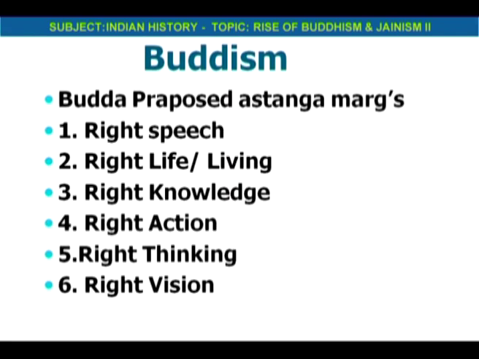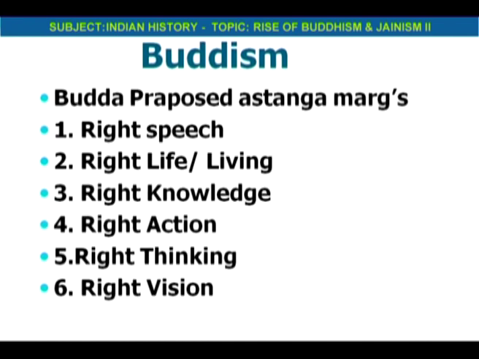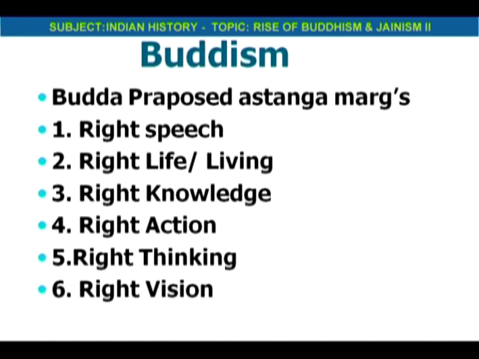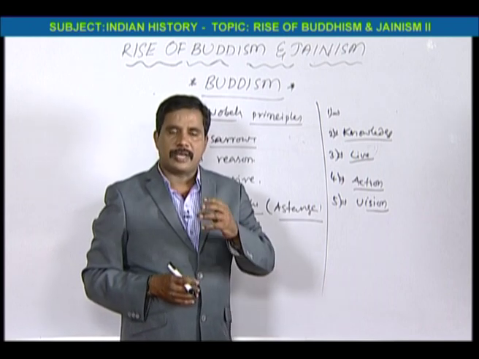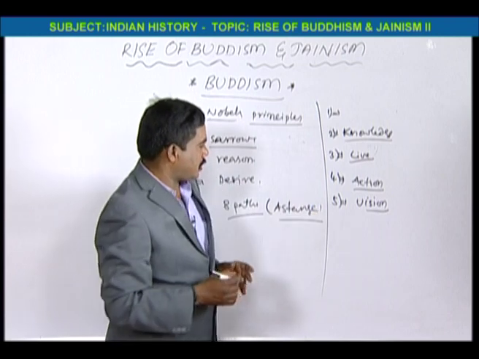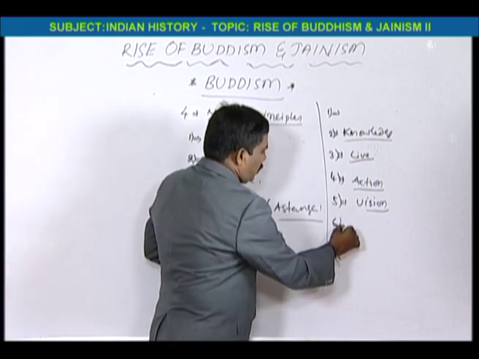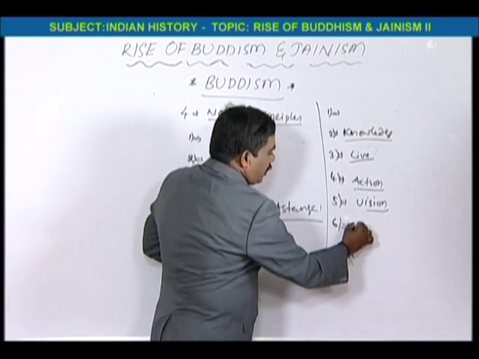And next, right vision, the right Drishti. Right vision means we have to understand everybody perfectly. This is the main thing. That is why right vision. And next, right thinking.